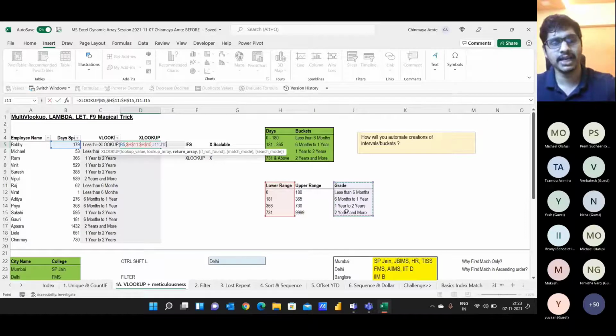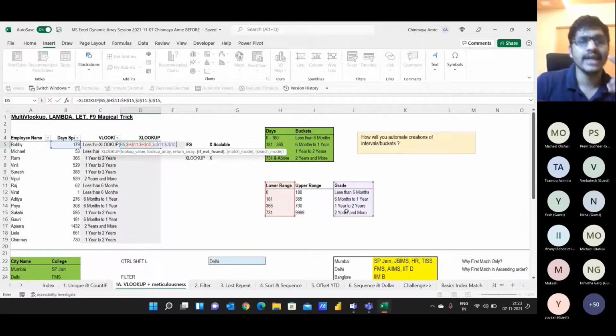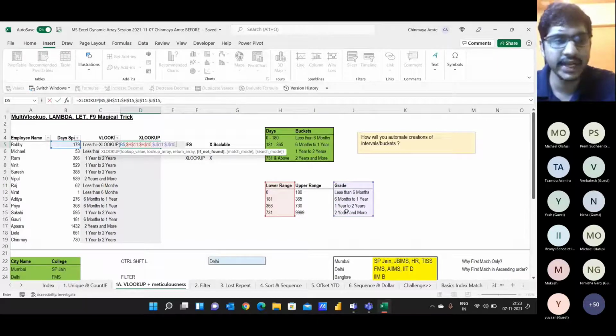So I'm freezing it again by pressing F4. Now these are the small things available in XLOOKUP. XLOOKUP already gives you the concept of the IFERROR function. If not found, you can put NA. So you need not use an IFERROR function separately; you can directly use NA here.